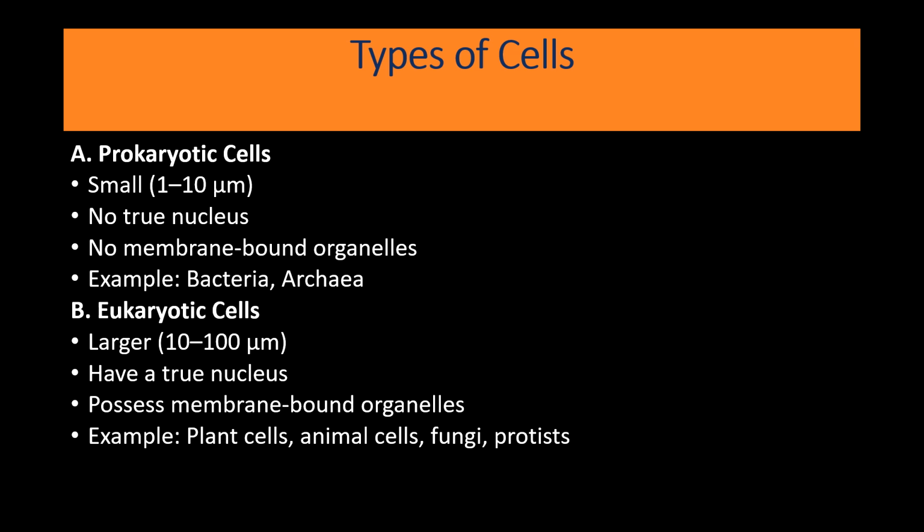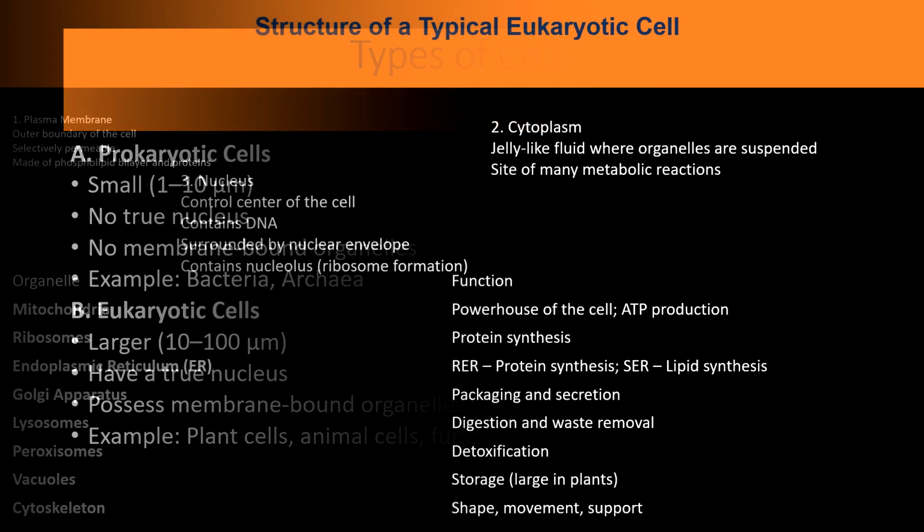Examples: bacteria and archaea. And if we think about the eukaryotic cells, they are larger and more complex and they have a true nucleus and membrane bound organelles as well. Example, the plant, animal, fungal or protist cells. These are the examples for these types.